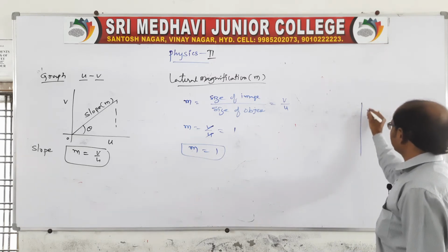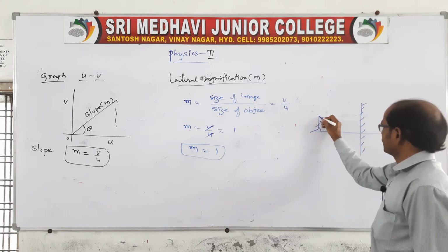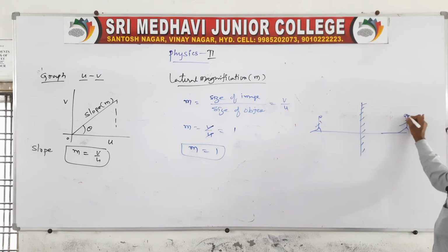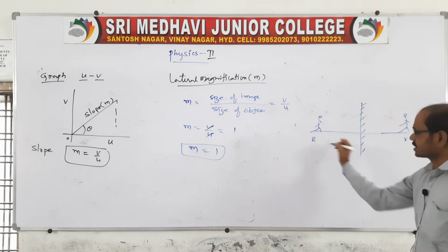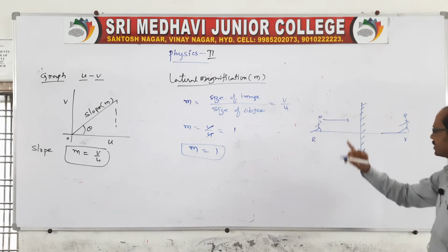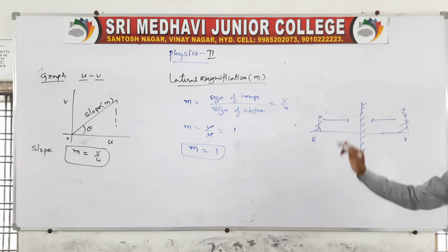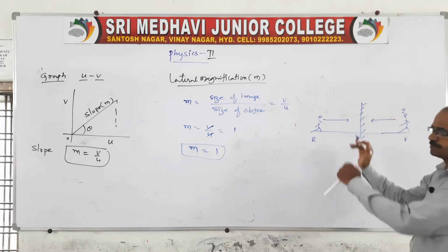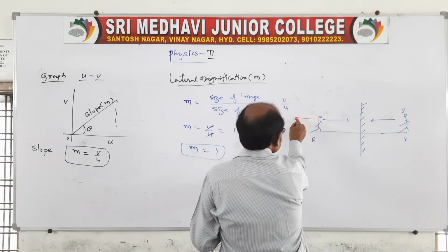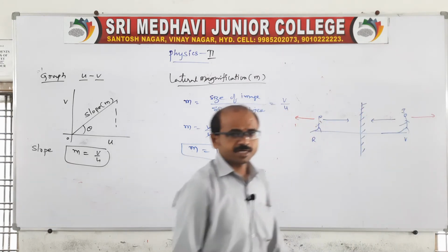Suppose in front of a mirror there is one person like this. The image is formed at the same distance. Our image is virtual, and the object is real. A real object always forms a virtual image. When the person is moving towards the mirror, our image also moves towards the person, towards each other. Suppose the person is moving away, then our image also moves away. That's what we can see.